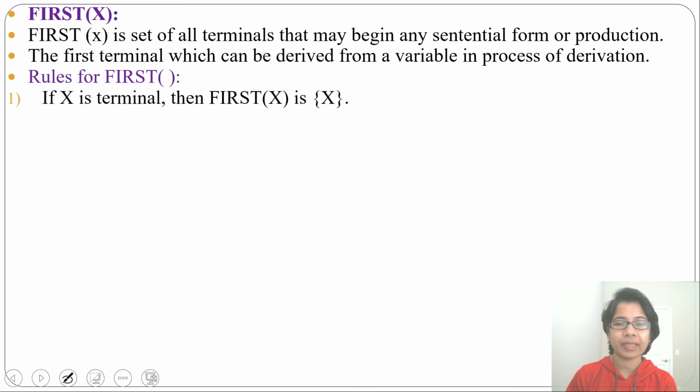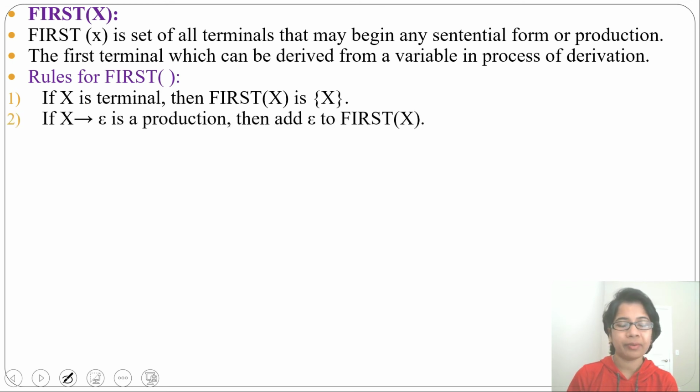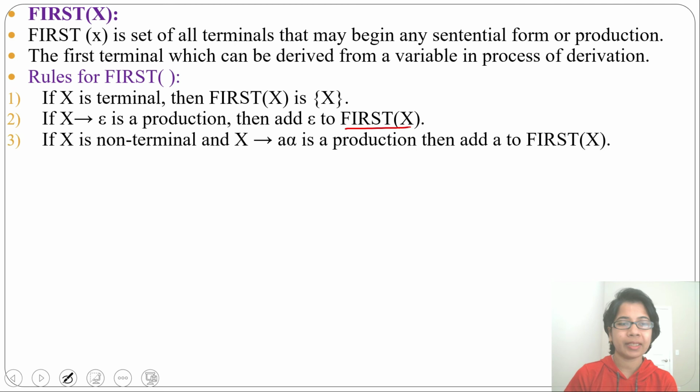First rule, if x is a terminal, then first of x will be x. For example, first of a will be a, as a is a terminal. Any terminal, first of that terminal will be the same. Second rule, if x derives epsilon in a production, then first of x contains epsilon. Next, third rule, if x is a non-terminal and x derives aα, where α can be any combination of variables and terminals, then this a will be in first of x.